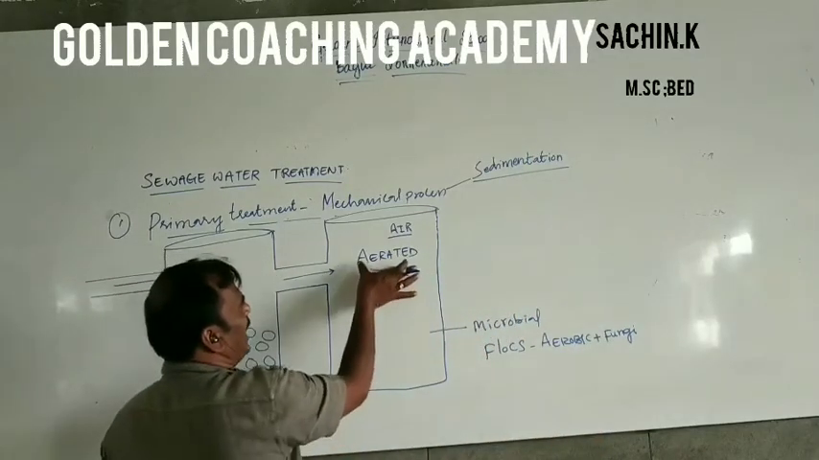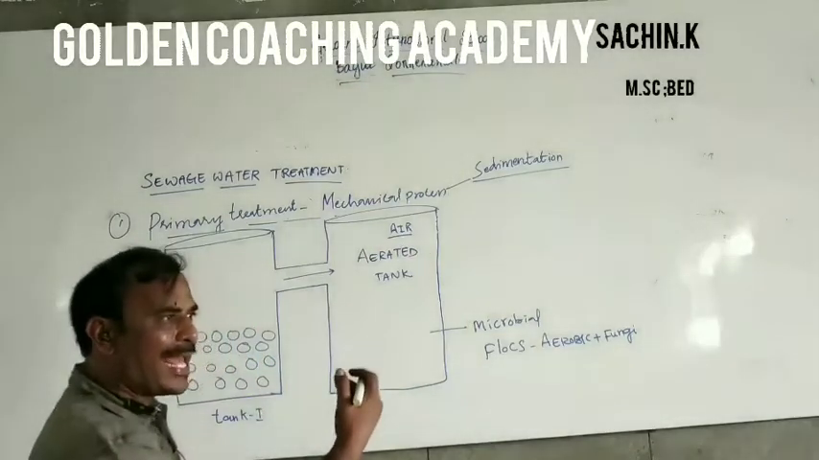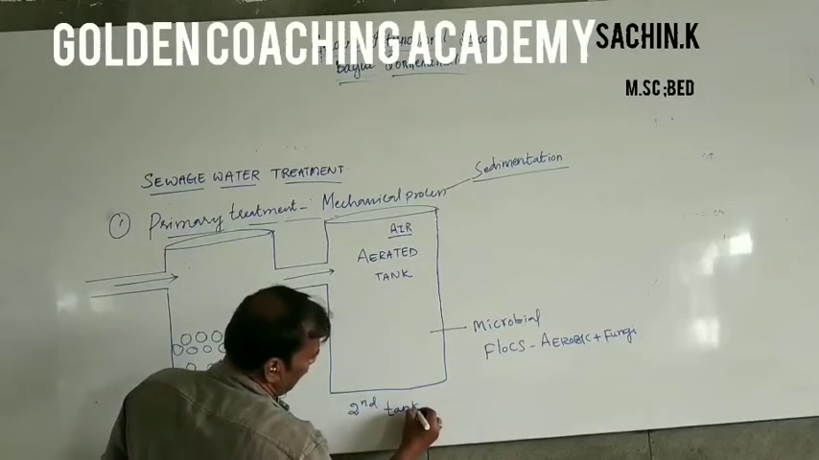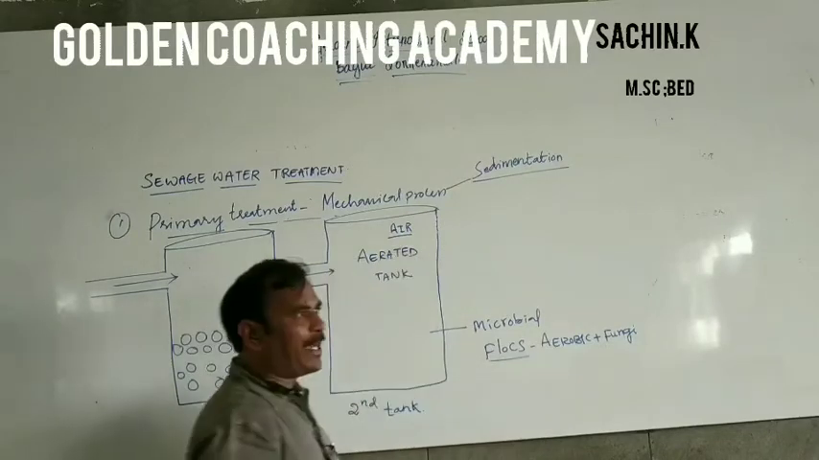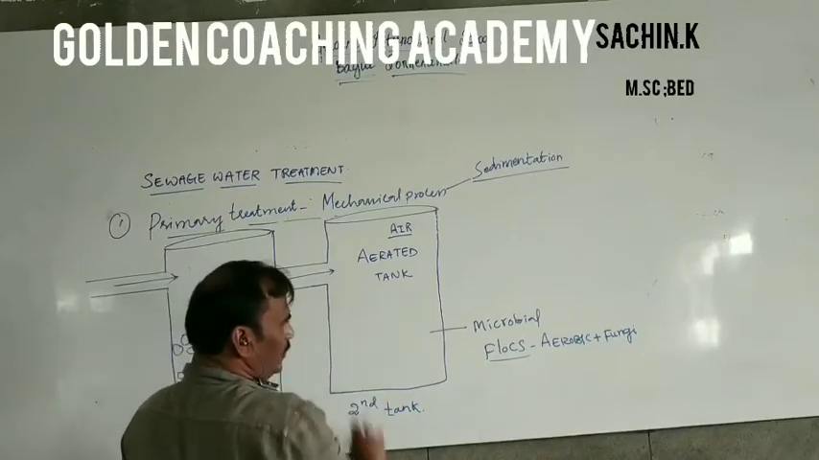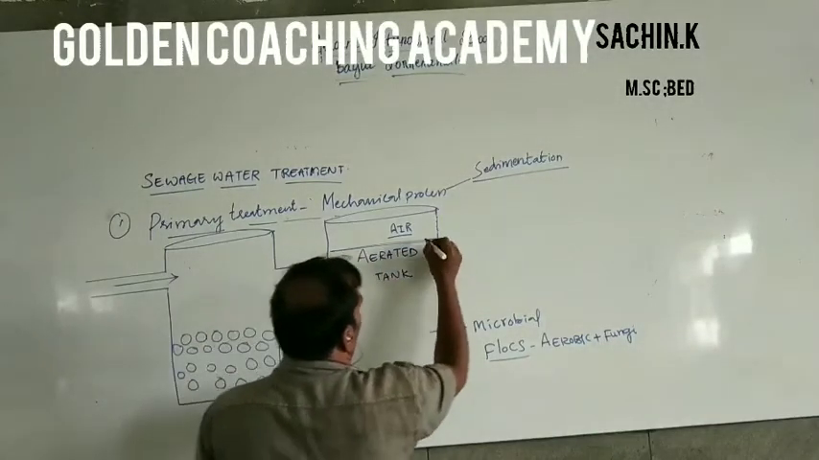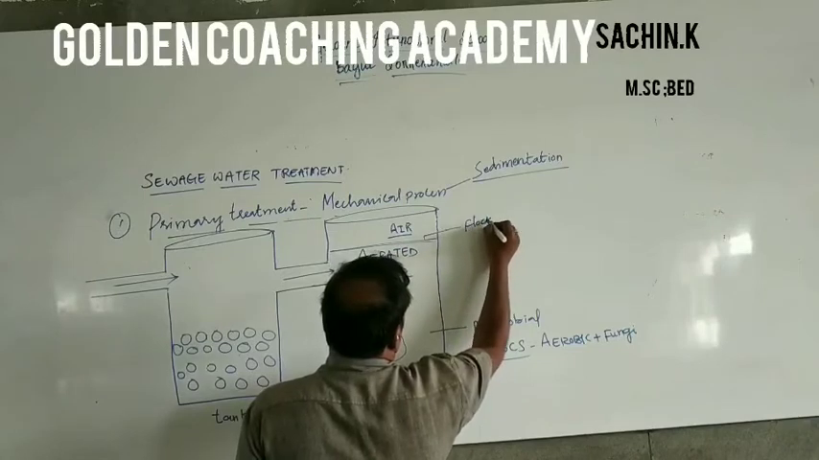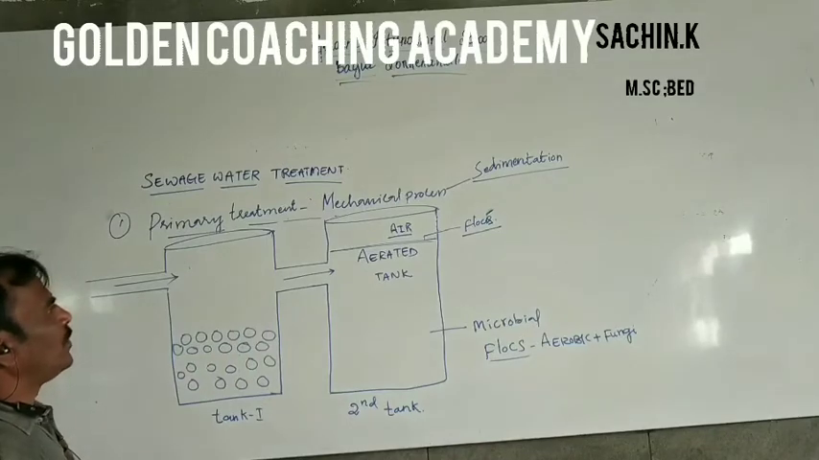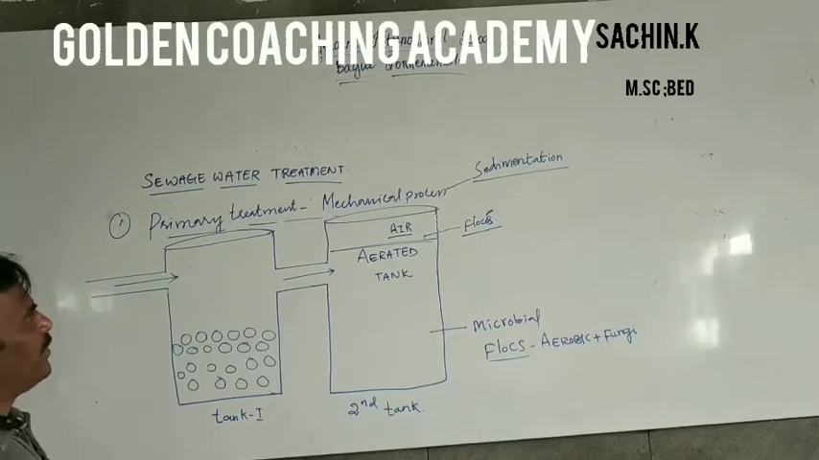Because of the air pumped into this second tank, the flocks grow rapidly in the water and form a mesh-like structure on the surface of the water. This is called flocks. This also allows the sedimentation process.